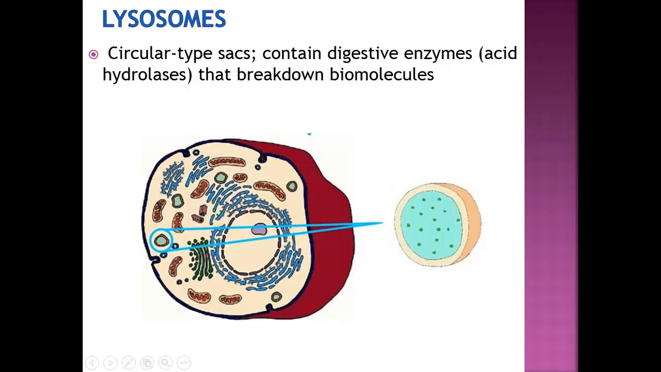Now, lysosomes. Lysosomes are circular sacs that contain digestive enzymes, mainly acid hydrolases, that help with digestion at the cellular level. That is, they break down biomolecules such as nucleotides, proteins, and amino acids, and these come usually from waste products and cell debris.